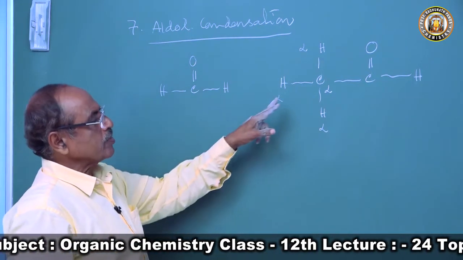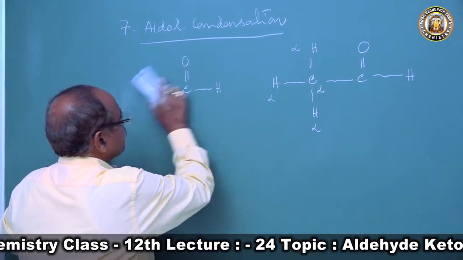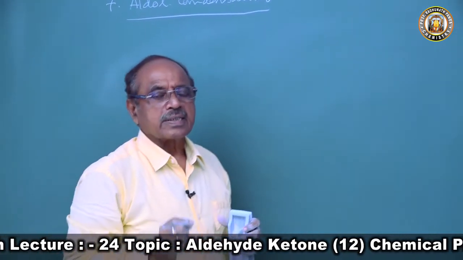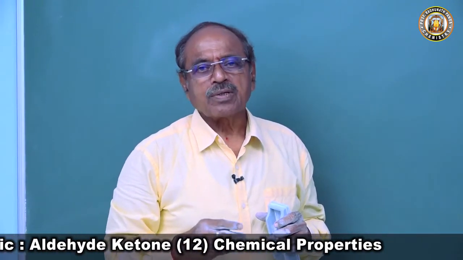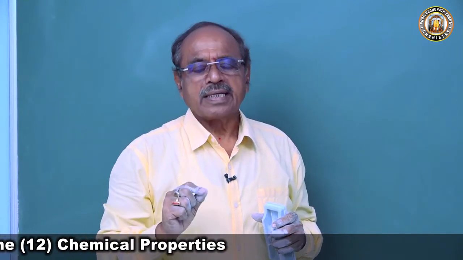So then what happens? What is this reaction, aldol condensation? We take acetaldehyde treated with dilute sodium hydroxide or dilute alkali. Dilute alkali means we want a hydroxide ion to carry out the reaction.